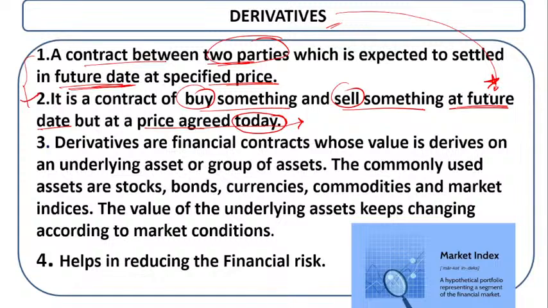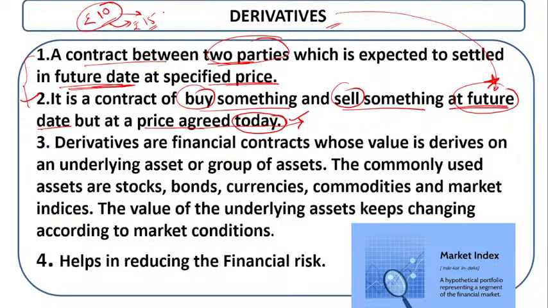So it is for the future date, but for the price agreed today. If some stock has a price of 10 rupees today, but after 3 months or 5 months the price increases to 15 rupees, they agree on 10 rupees, and the difference is given to them as a profit.